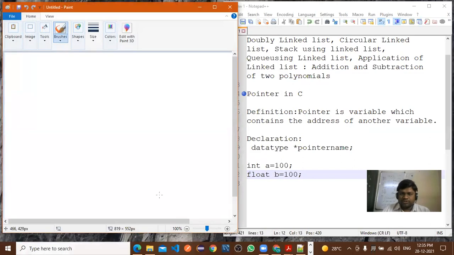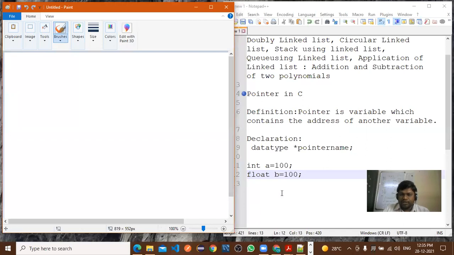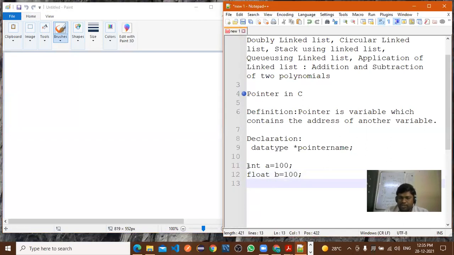Is it visible to all? Screen is visible. Yes, sir. Okay. Now what is my question? So here, these are the simple variables, right? Now how are you declaring this simple variable?